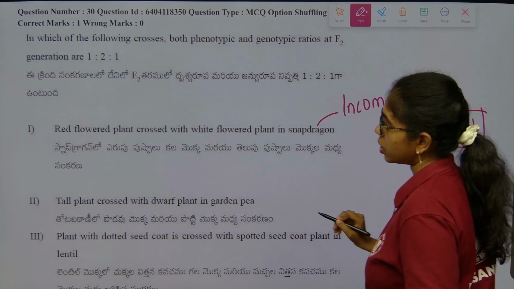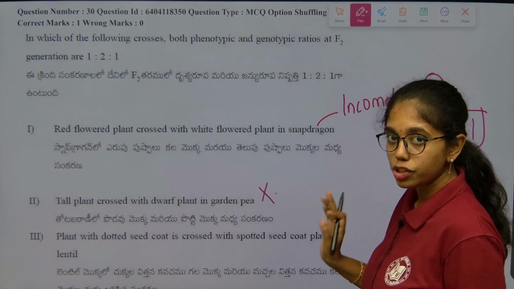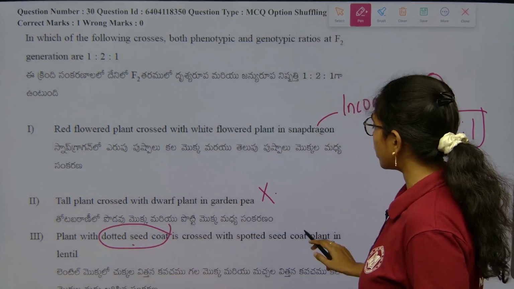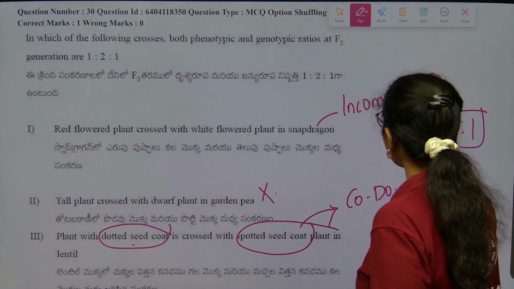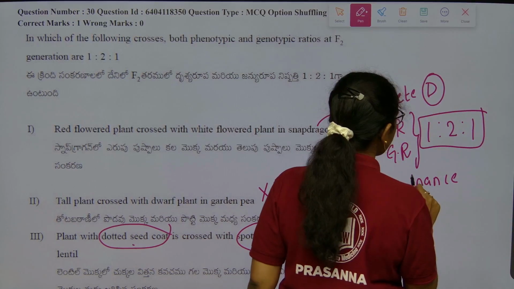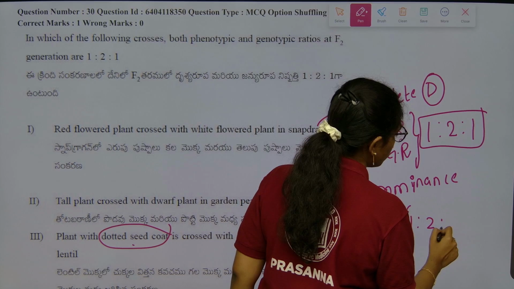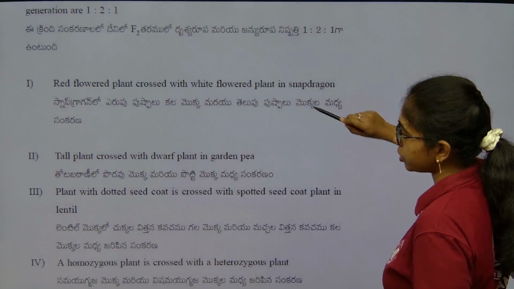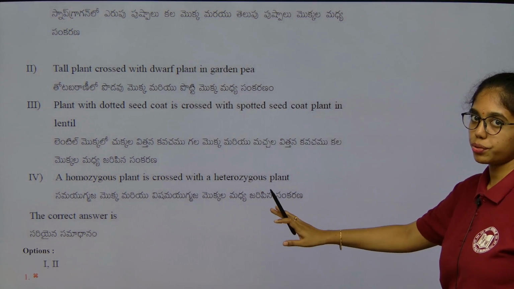Next, tall plants crossed with dwarf, this is a monohybrid cross, there is no 1:2:1 ratio. Next, plant with dotted seed coat is crossed with spotted seed coat. This shows co-dominance. In co-dominance and incomplete dominance, what are the phenotypic ratio and genotypic ratio? Phenotypic and genotypic are 1:2:1. Fine. So, here we have to go with options 1 and 3. Homozygous plant crossed with heterozygous will not give you a 1:2:1 ratio.